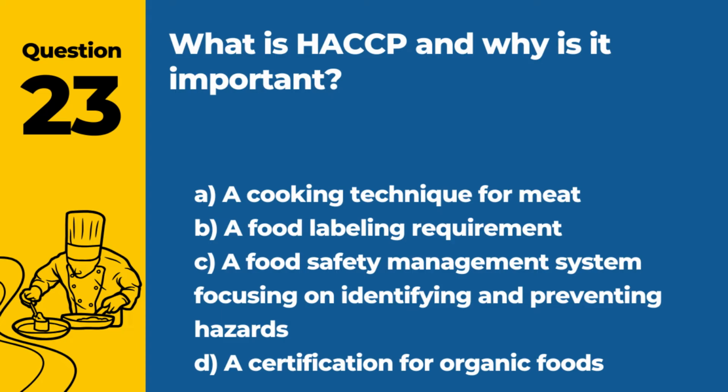Question 23. What is HACCP and why is it important? A. A cooking technique for meat. B. A food labeling requirement. C. A food safety management system focusing on identifying and preventing hazards. D. A certification for organic foods. Answer C. A food safety management system focusing on identifying and preventing hazards. HACCP, Hazard Analysis Critical Control Point, is important for ensuring food safety throughout the food production process.